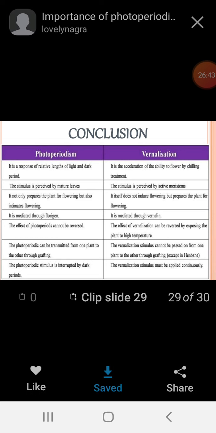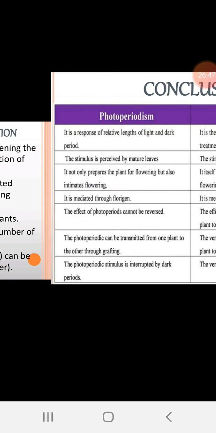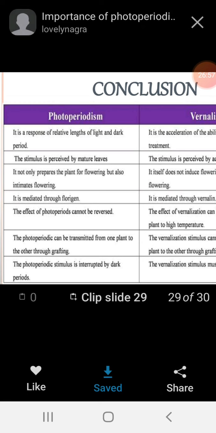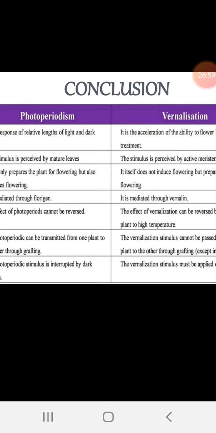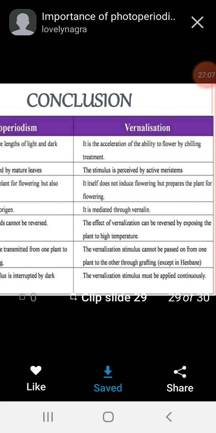If you go for the actual procedure, all these effects are necessary for the study. It is mediated through florigen, a chemical again, and certain chemicals also induce photoperiodism. Some of the hormonal effects can directly make plants flower. There is another type of study also.